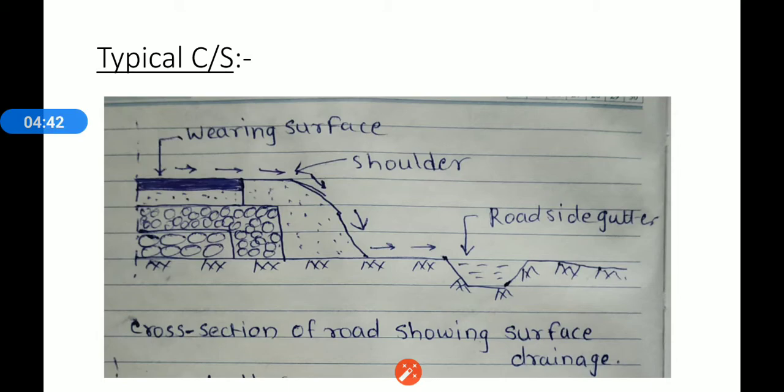The wearing surface is shown in the figure. The road is on the subgrade, and the subgrade is shown below the wearing surface. Shoulders are provided. The water goes to the shoulder and moves to the roadside gutter. The roadside gutter, as it is trapezoidal in shape, collects the water and drains it off.